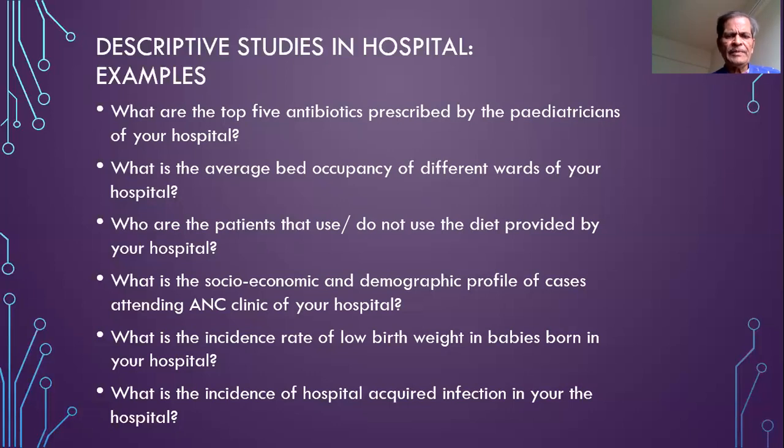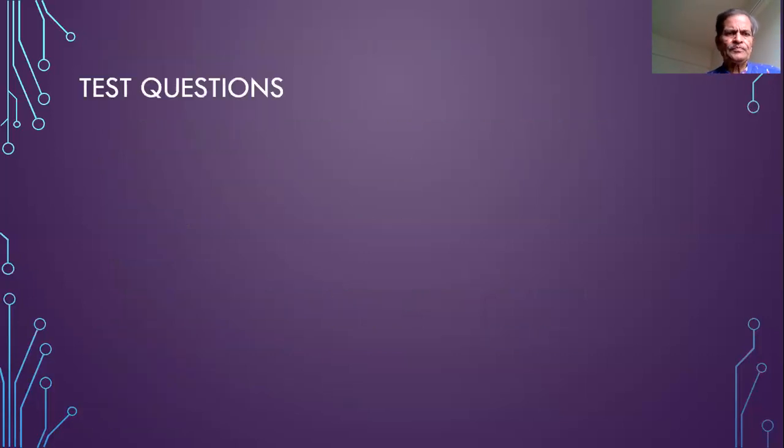So the patients admitted in our hospital in the specified period will be the population, and the acquisition or non-acquisition of hospital acquired infection will be the variable, and it will be having two categories. That is, either hospital acquired infection will be there in the patient or will not be there in the patient. So it will be a two category variable. So you can see here that the descriptive studies can be undertaken in the hospital situation also.